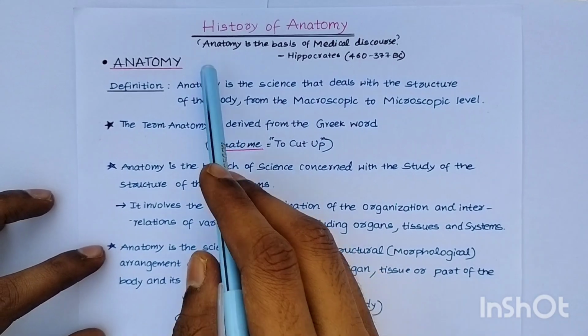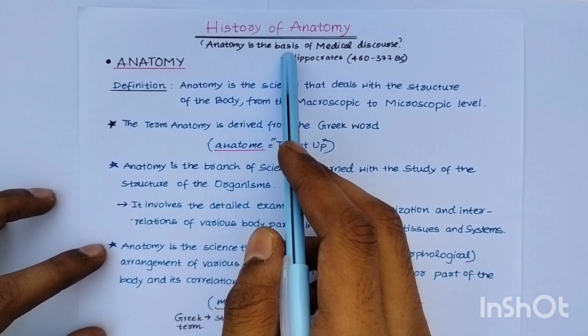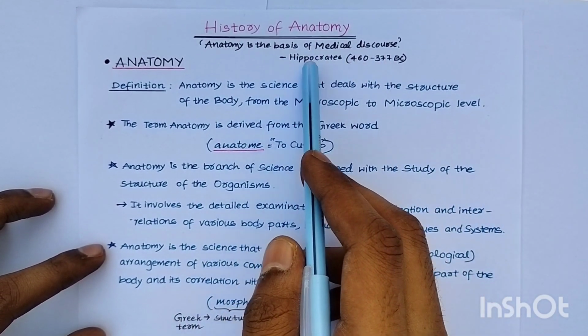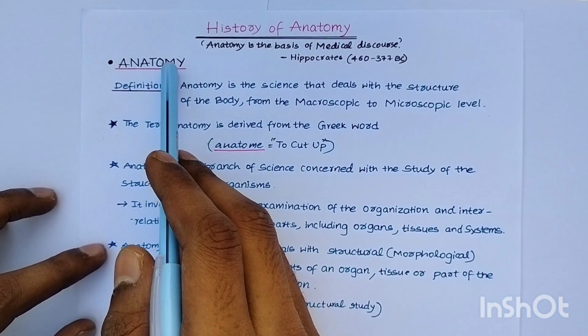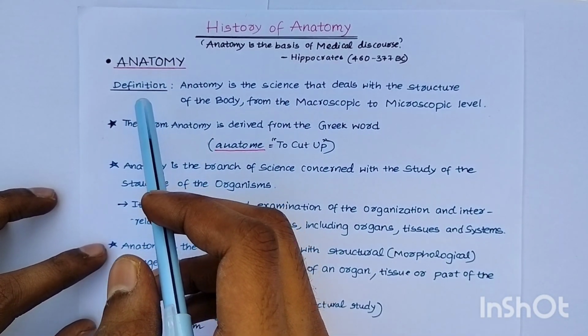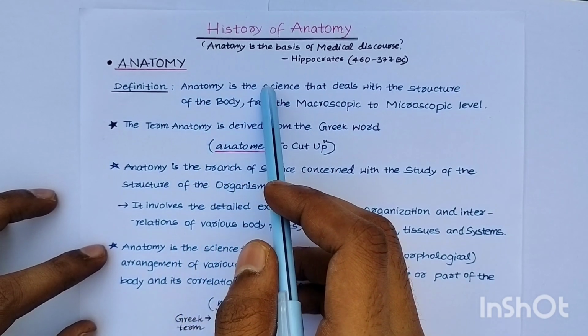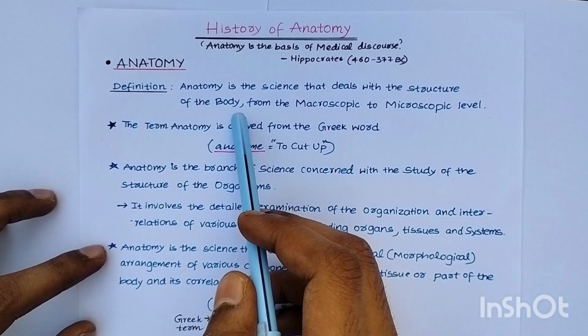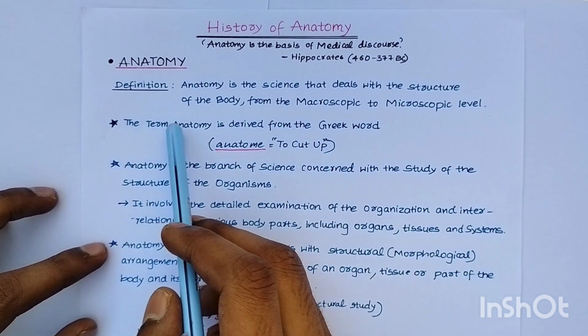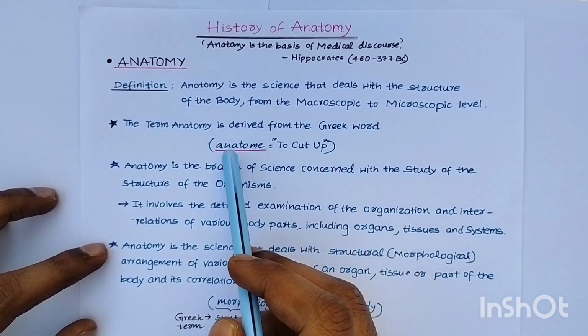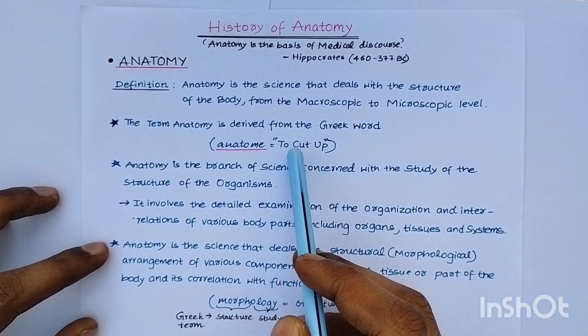So we'll study the history of anatomy. Anatomy is the basis of medical discourse, which was given by Hippocrates. So we'll get to know after studying this. So, anatomy. The definition of anatomy is a science that deals with the structure of the body from macroscopic to the microscopic level. The term anatomy is derived from the Greek word anatome, which means to cut up.